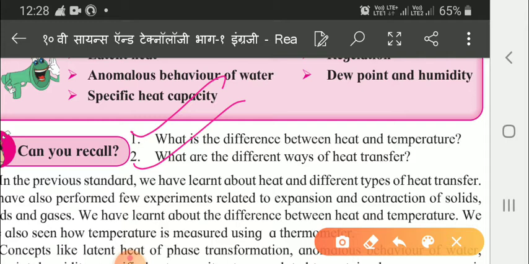This is the anomalous behavior of water that we'll study in detail. Then dew point. Dew point is the atmospheric temperature below which water condenses and dew is formed. This is called dew point. So these are some terms which we have to study in this chapter.